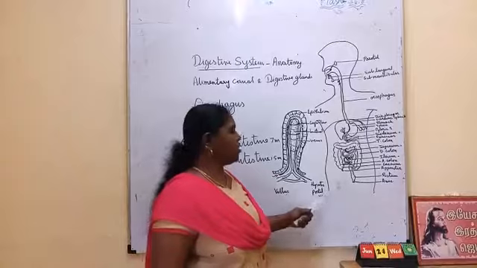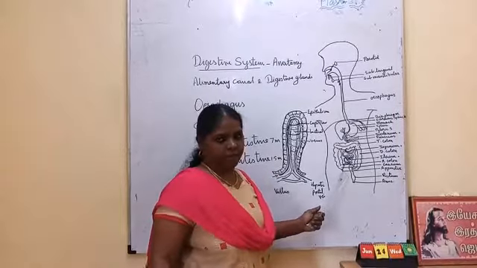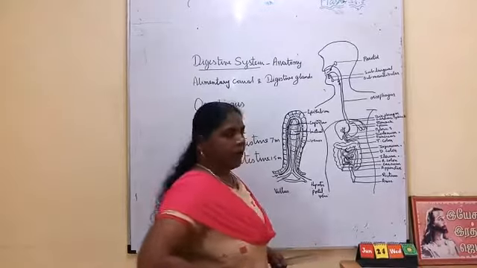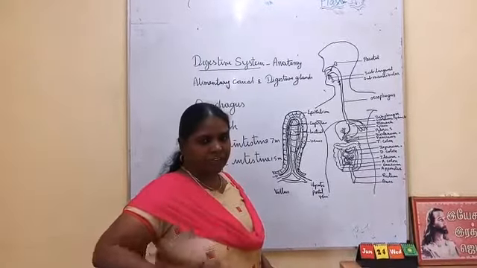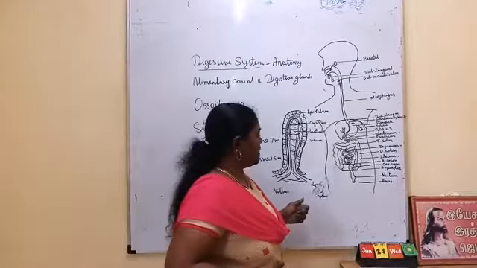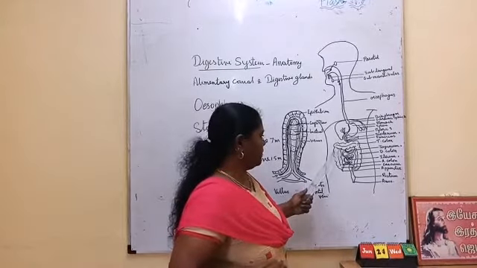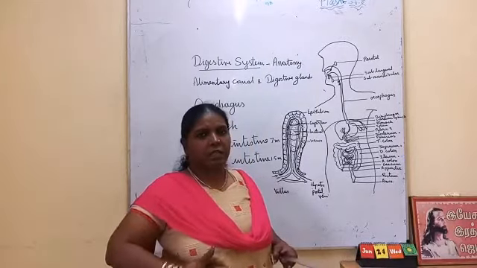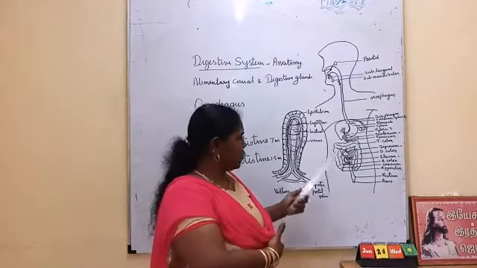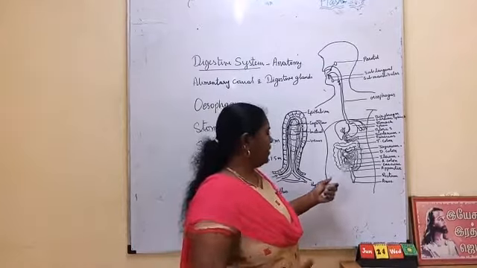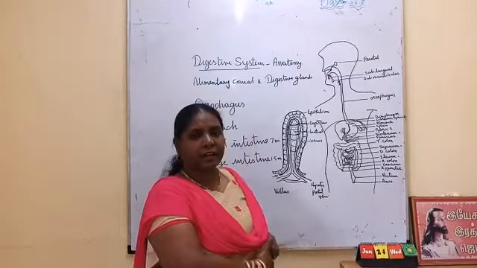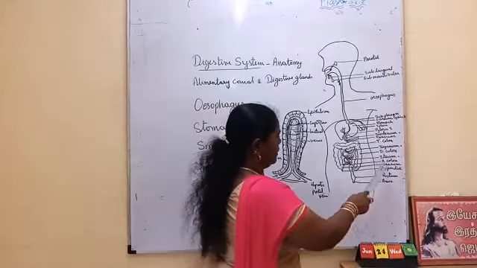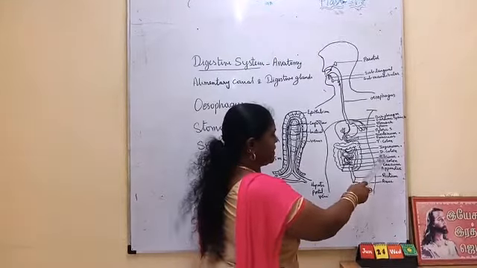It is a vestigial organ. It is of no use, but it is there. Then this cecum rises up towards the right side as the ascending colon, then comes the transverse colon, and then it turns towards the left side and comes down as the descending colon.